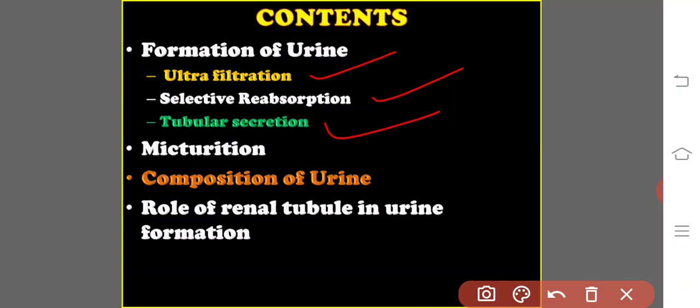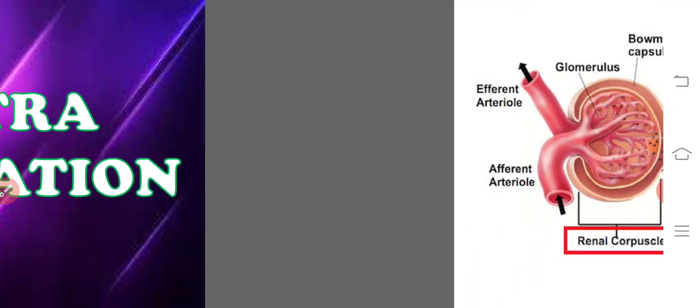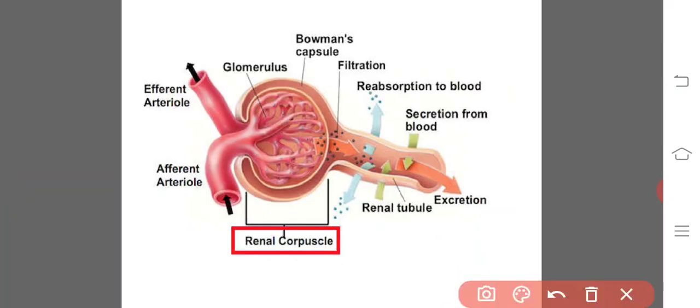Here in the first phase, that is the ultrafiltration, what happens? The blood of the glomerulus is being filtered into the lumen of the Bowman's capsule. This is known as the ultrafiltration. It is also called the glomerular filtration.